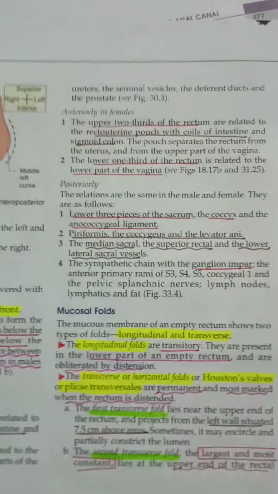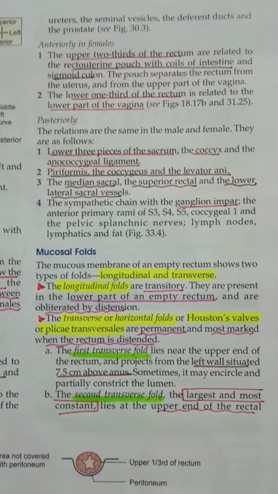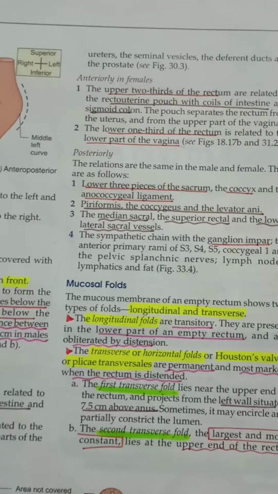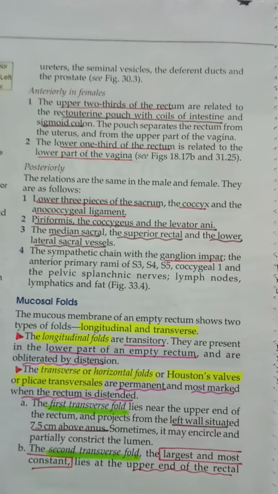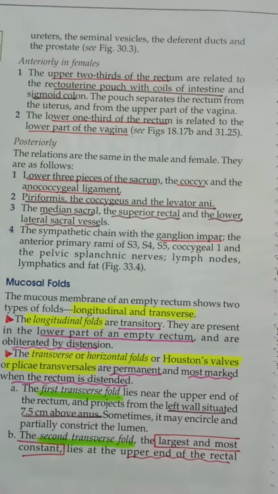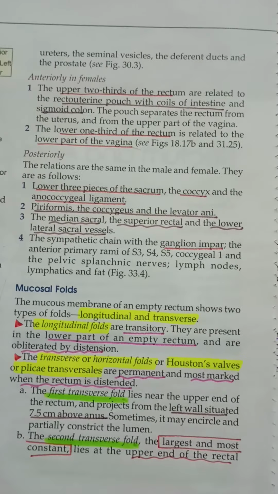Okay, these are going to be the anterior relations in male and in a female. So now coming posteriorly, the relations are same in male. The posterior relations are just same because the genitalia are there only anteriorly. Posteriorly is all same. So posteriorly we saw in the earlier diagram the last three pieces of sacrum, coccyx,